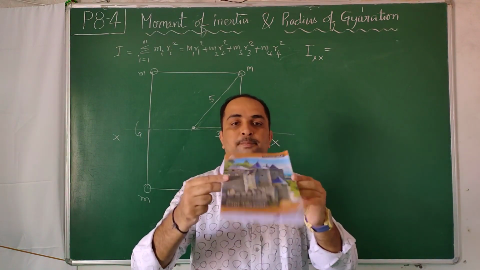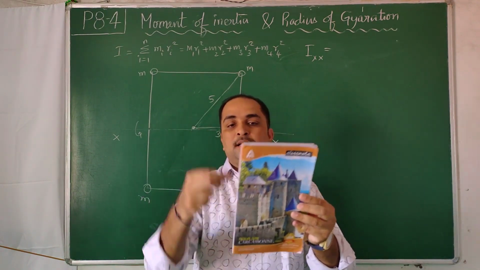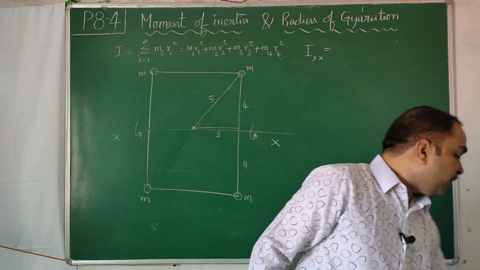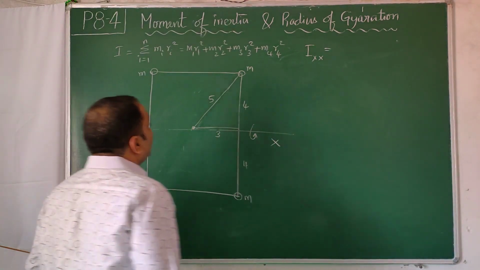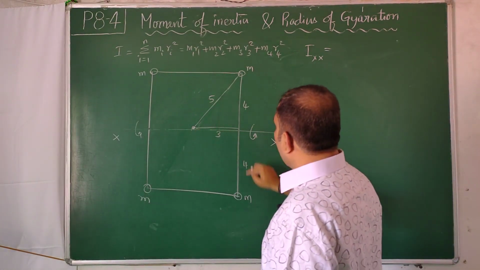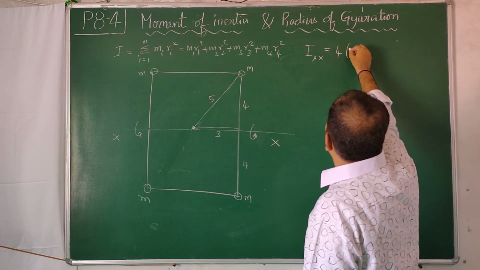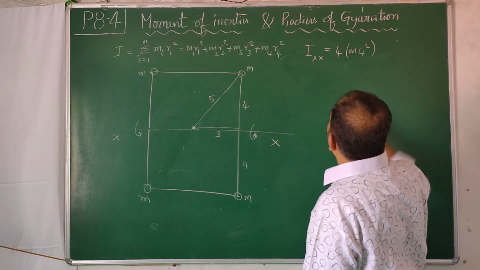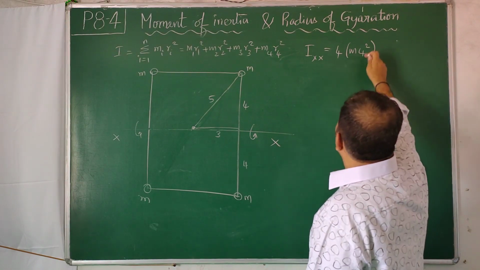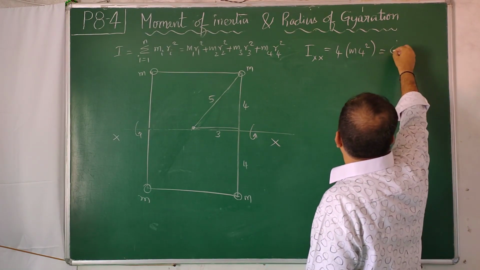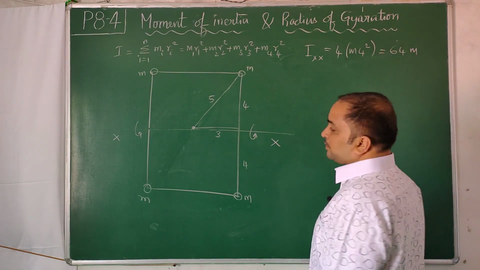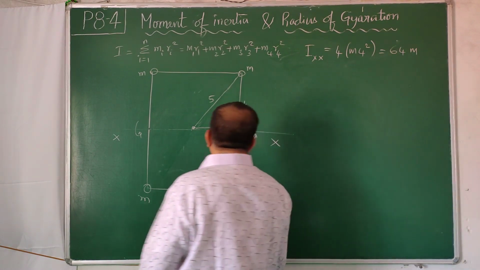You can imagine 4 masses at the corners with light massless rods connected. So we get m into 4 square, four times. So you get 4 times m into 4 square. 4 square is 16, 16 fours are 64. This is the moment of inertia about the x axis.